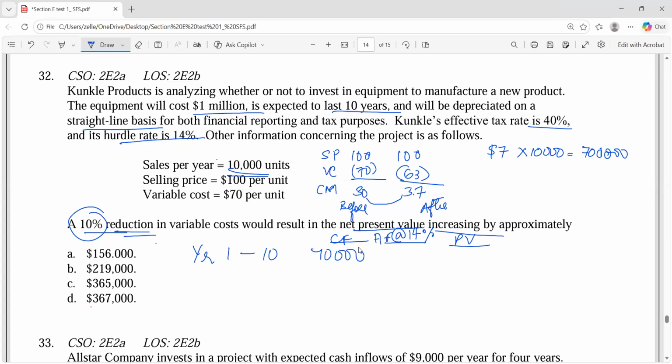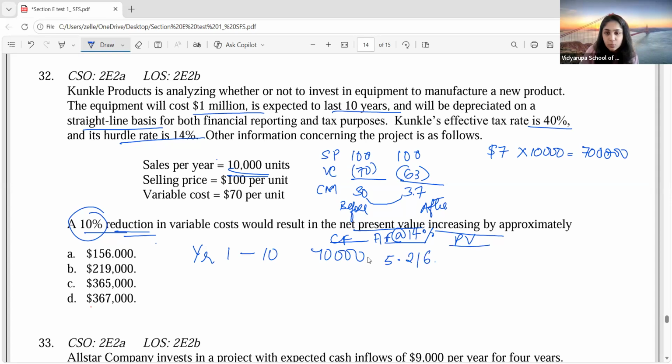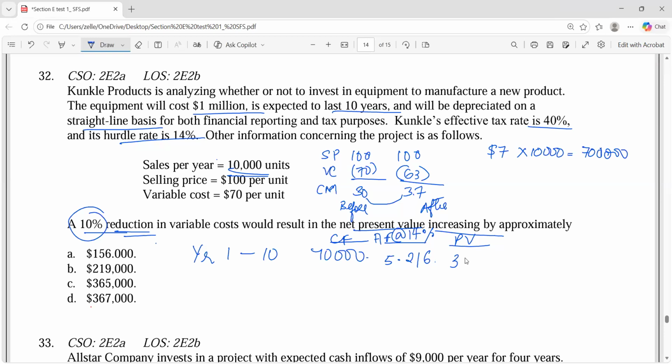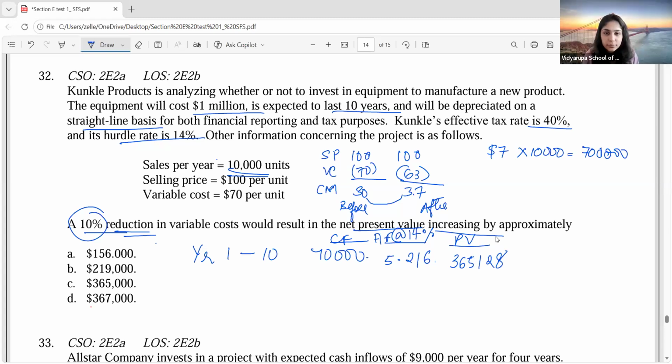How much? 5.216. So what is your present value? How much do you get? Correct? So which is the closest answer, guys?